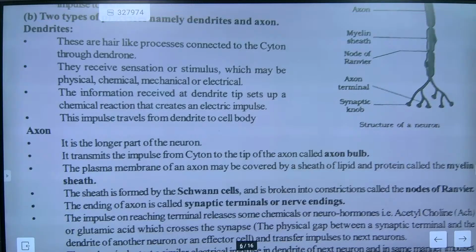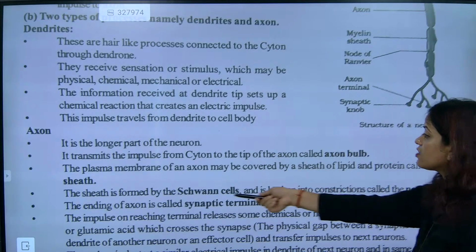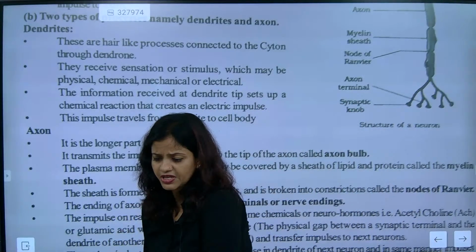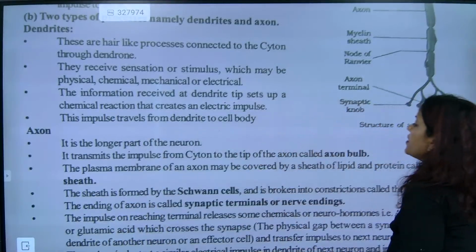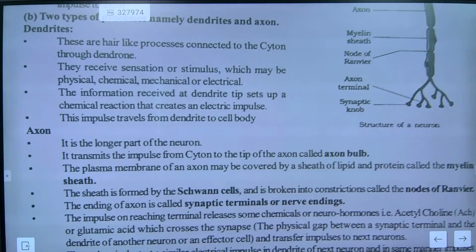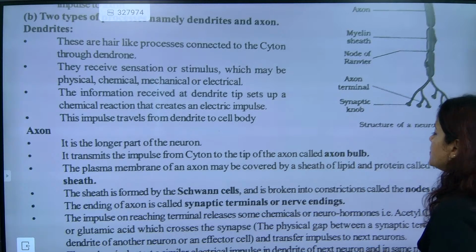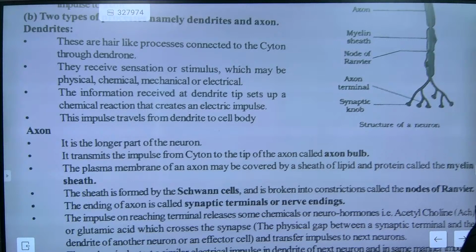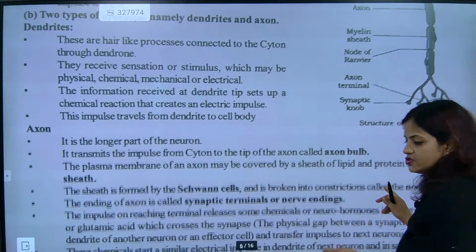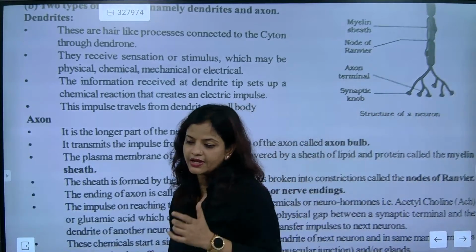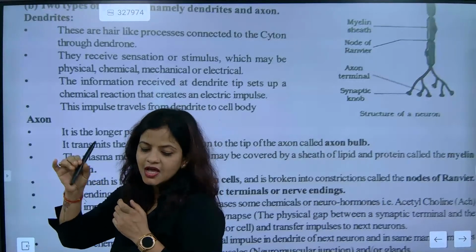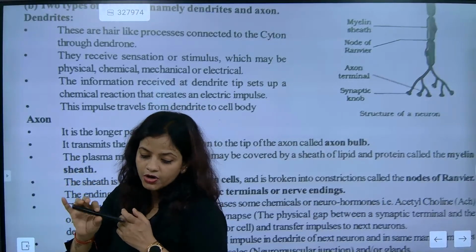The plasma membrane of the axon may be covered by a sheath of lipid and protein, and it is called the myelin sheath. This coating is exactly what is called the myelin sheath. The sheath is formed by Schwann cells, understood? And it is broken into constrictions called nodes of Ranvier. In between, the gaps are there. Broken sections are called constrictions, and they have the name nodes of Ranvier.